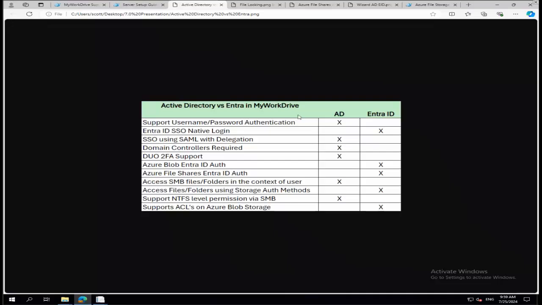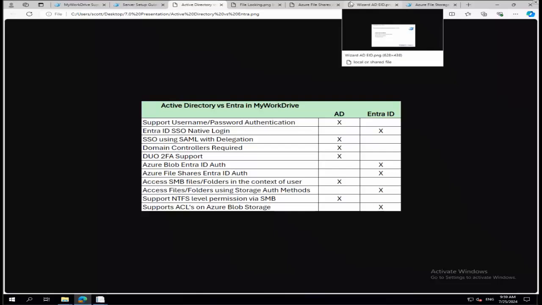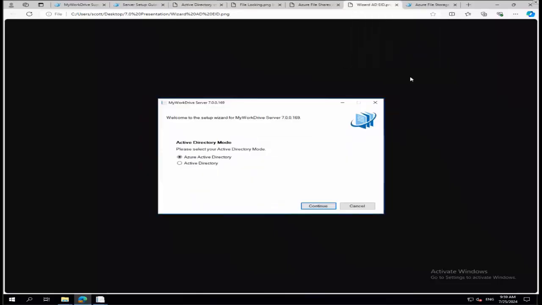The very first thing you really need to know is that when you install MyWorkDrive, there's a prompt. And that's your point in time where you choose whether you're going to use Active Directory. My screen here says Azure Active Directory. Of course, it's now Entra. Or traditional Active Directory. Now that traditional Active Directory might be on-prem, it might be in the cloud, it might be a domain controller in the cloud, it might be a hosted AD mode like Entra Active Directory Domain Services or another provider's AD emulator if you're in another cloud provider. But the concept being, you're going to make that choice here during install.